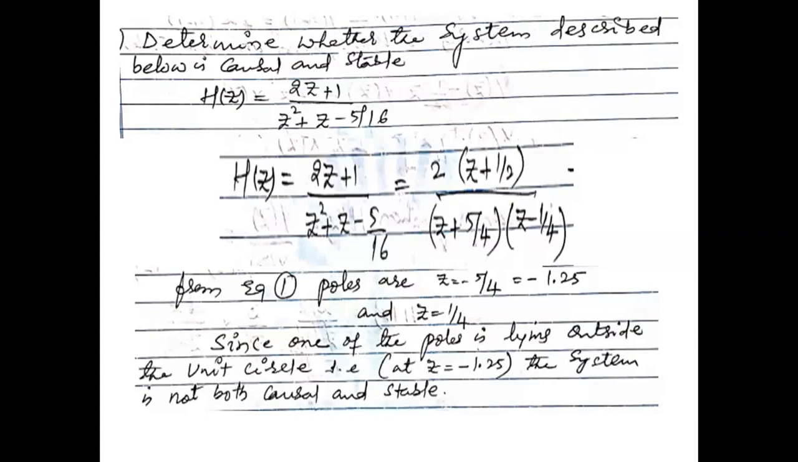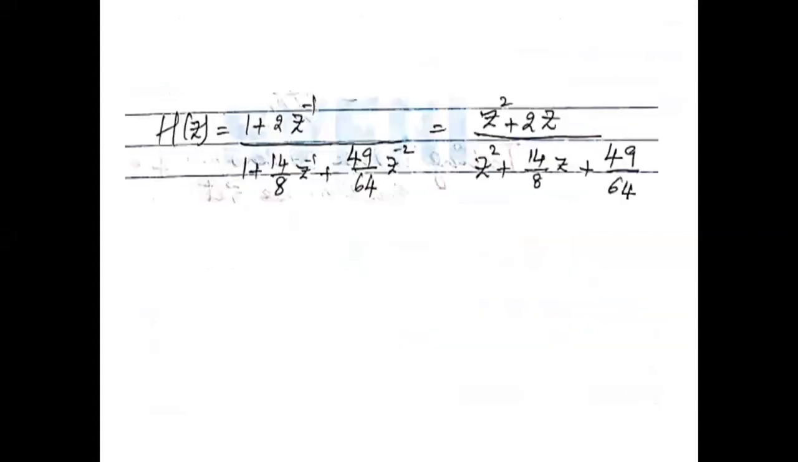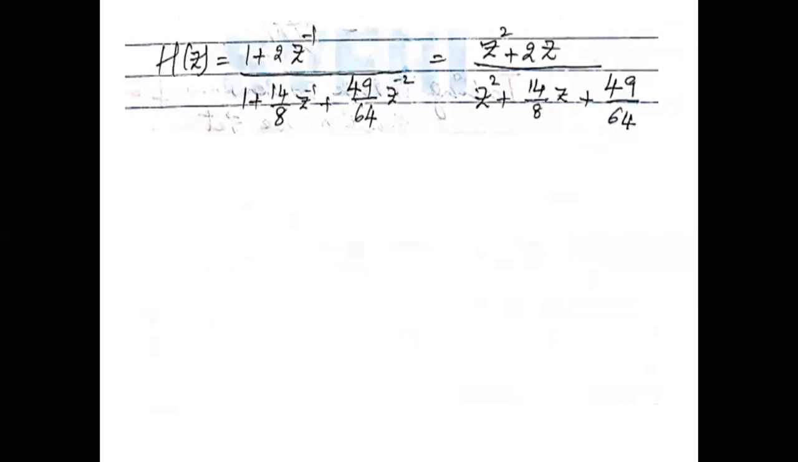Okay. Let us take this example. अभी इसका आंसर आपको मुझे बताना है. Take the second example, H of z equals 1 plus 2z inverse divided by 1 plus 14 by 8 z inverse plus 49 by 64 z power minus 2. First convert the negative power into positive power and calculate the roots of the denominator function.